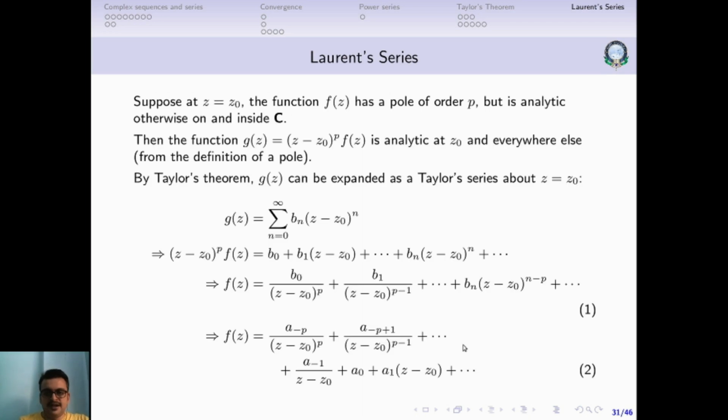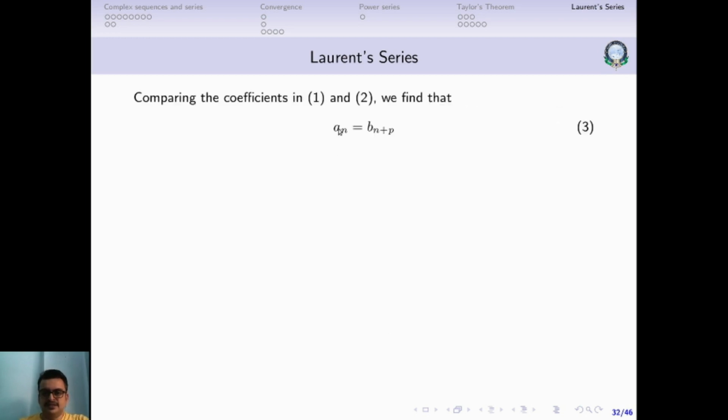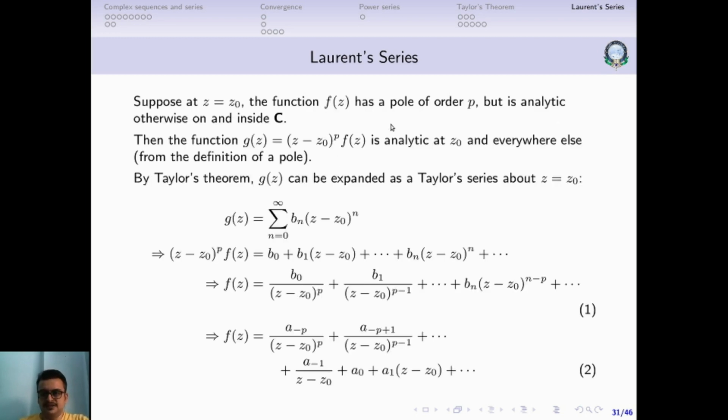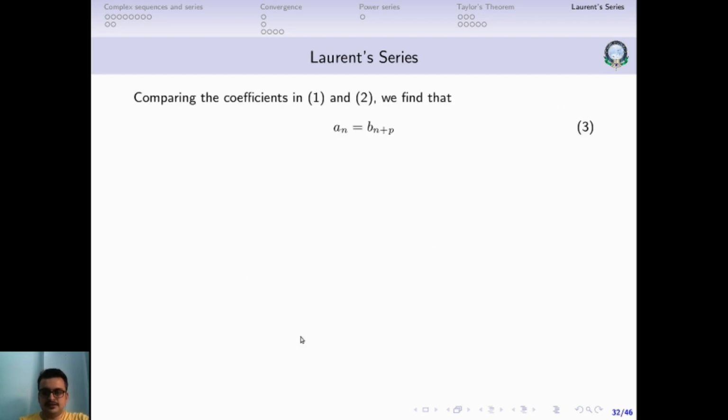Now if you compare the coefficients in equations 1 and 2, okay, so here the coefficient is b0, here the coefficient will be a minus p. Here when the coefficient is b1, here it will be a minus p plus 1. So if you compare this, we can see that a n is equal to b n plus p, right? a n is equal to b n plus p.